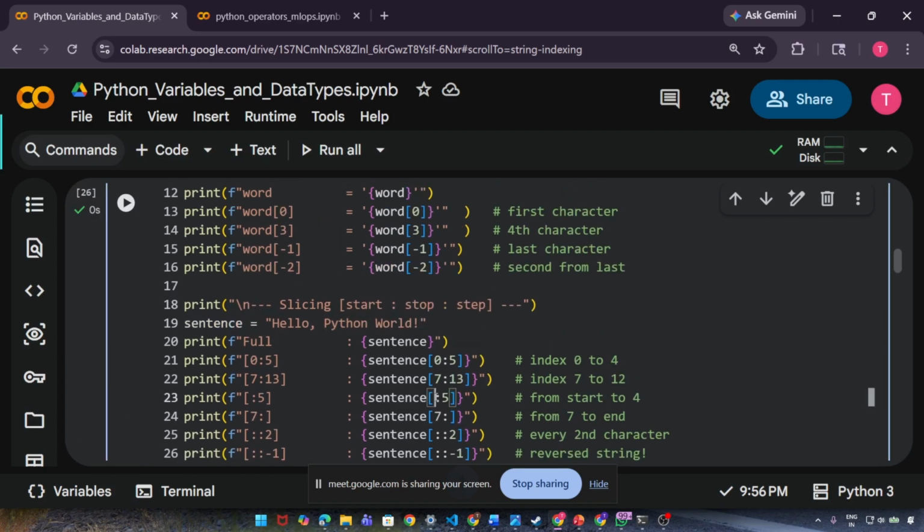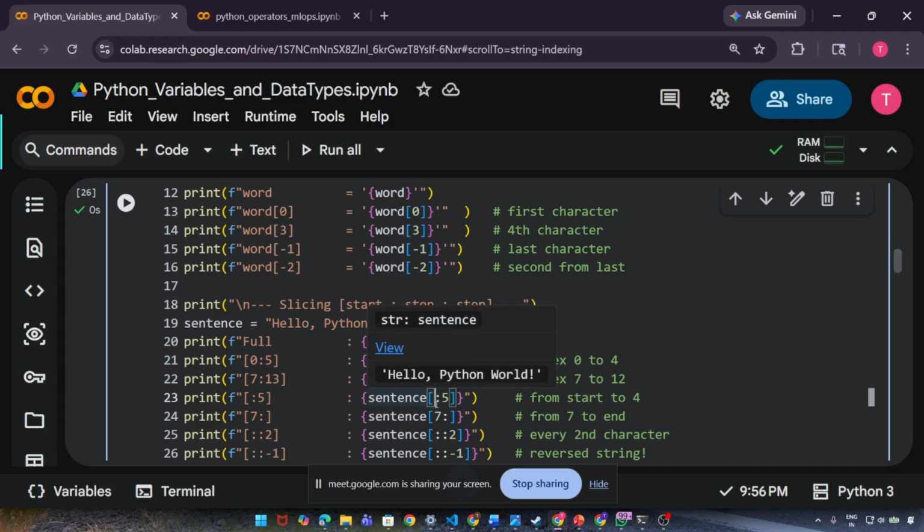So when we give colon 5, what does that mean? If you do not pass the starting index, it will start from 0, from the very beginning. If you do not mention the ending index, it will go till the very end.